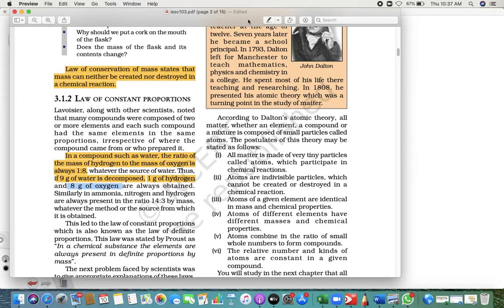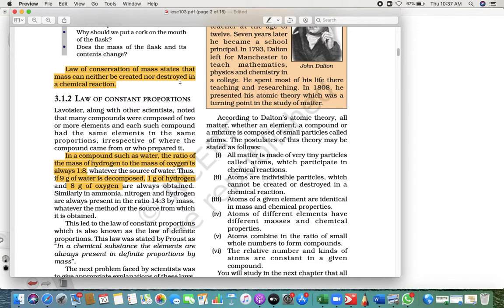You must be wondering, sir, there are two hydrogen atoms, but it all depends upon their scale. You are getting what I'm saying? Okay. Got it, what I say?